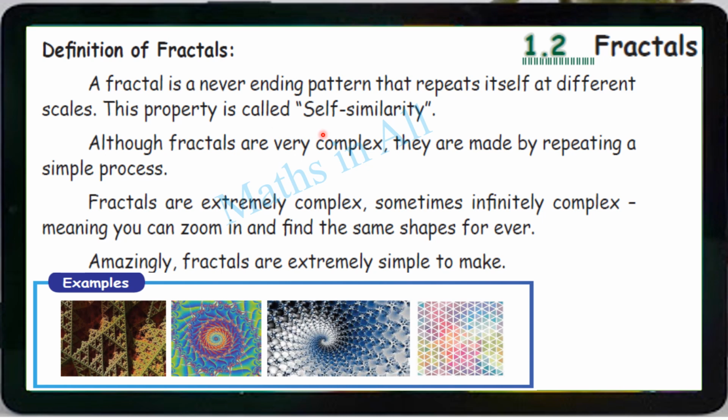If you look carefully you will see. Look at here, the center. There may be a dot in the center, and it keeps increasing. As it increases, only its size increases, otherwise the same pattern is repeating, isn't it? So this is self-similarity, it keeps increasing like that. Okay, although fractals are very complex, they are made by repeating a simple process. Clear? See here in this also, from the center it's coming out but in an enlarged size, right?